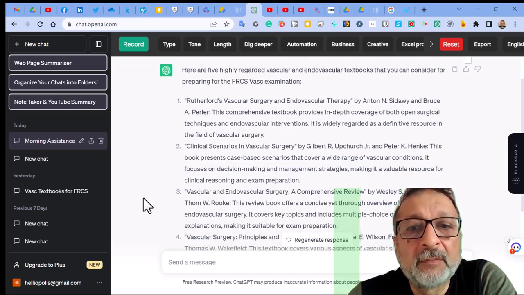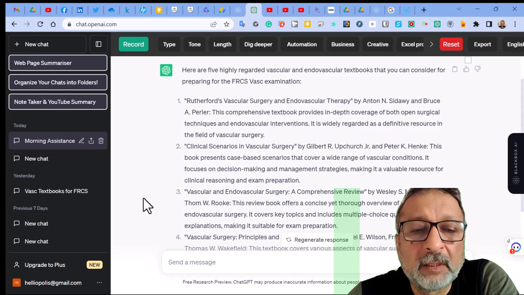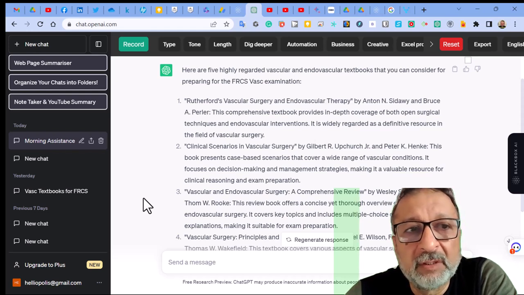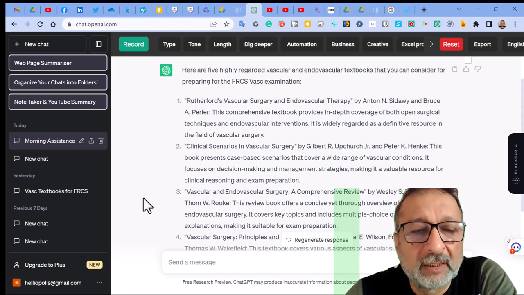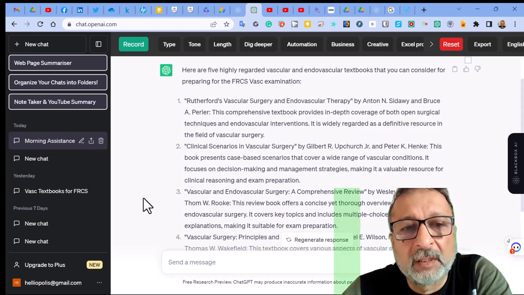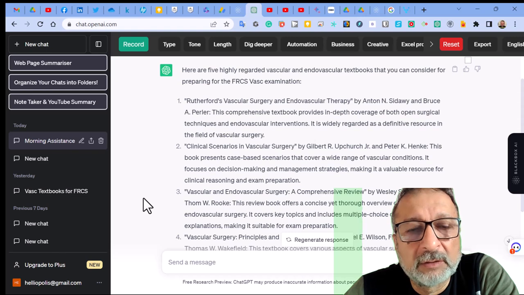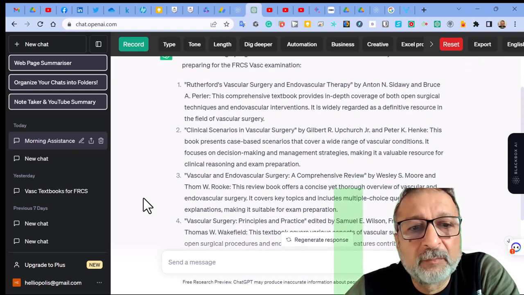Number 3, Comprehensive Review of Vascular and Endovascular Surgery by Wesley Moore, one of the very nice books to read before going to the exam, and it is freely available in the Egyptian National Knowledge Bank.